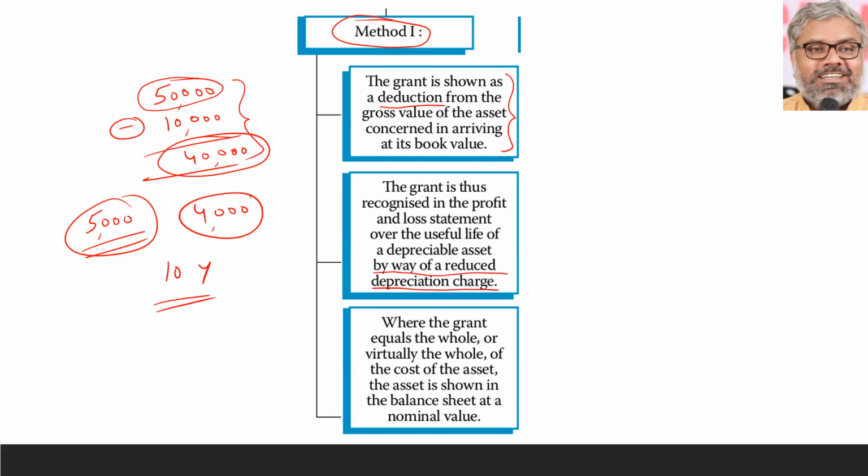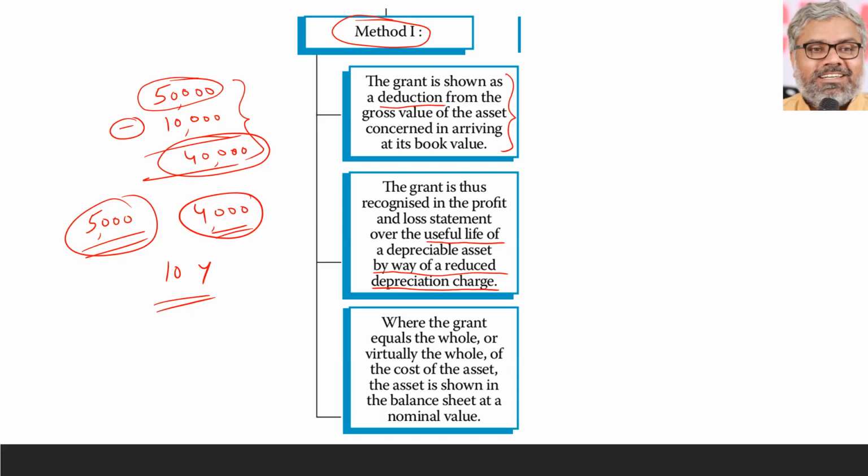Because of the reduced depreciation charge, profits will increase year after year, but over how many years? Over the useful life of the asset. Whatever the life of the asset is, in all those years, profits will be inflated to the extent of the government grant by way of reduced depreciation charge.